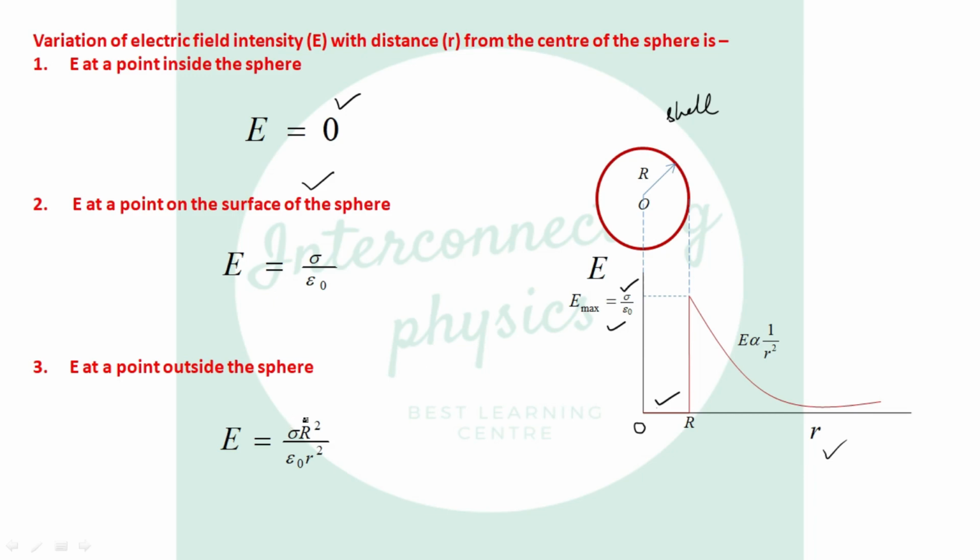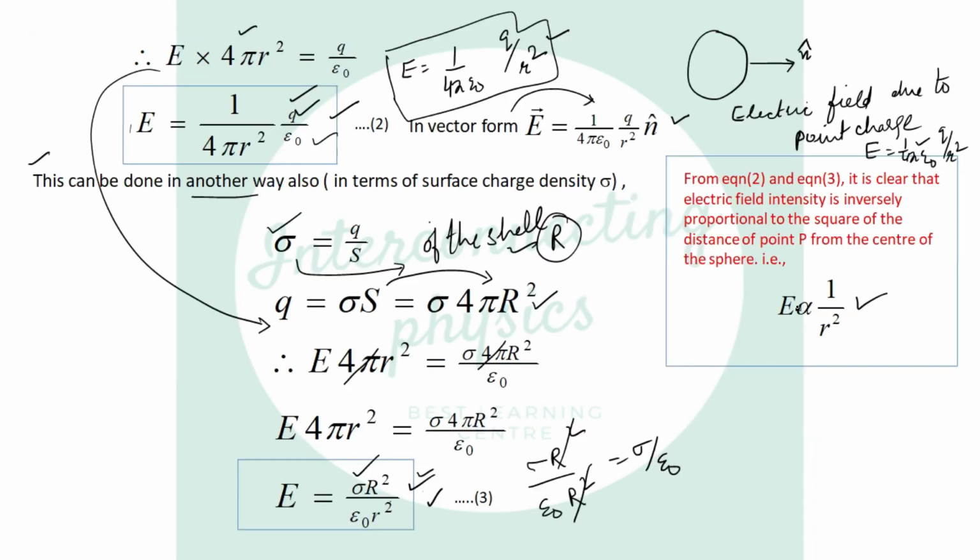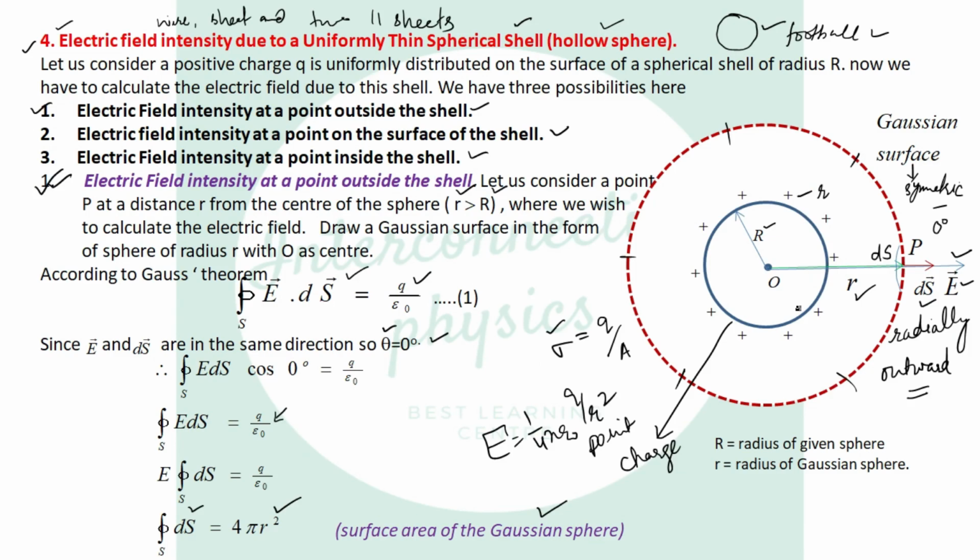Now outside the sphere, electric field is inversely proportional to r square. It means as we move away from the shell, the electric field goes on decreasing, but this graph does not touch the x-axis. So you see the graph: electric field is 0 inside the sphere, maximum on the surface of the sphere, and as we move away from the shell, the electric field goes on decreasing. So this was the electric field due to a uniformly charged thin spherical shell.